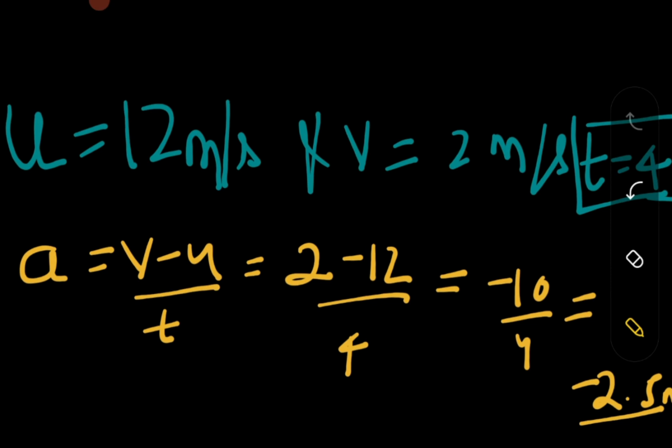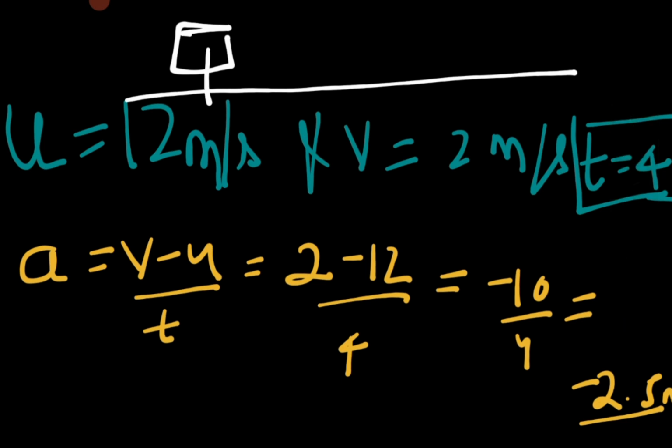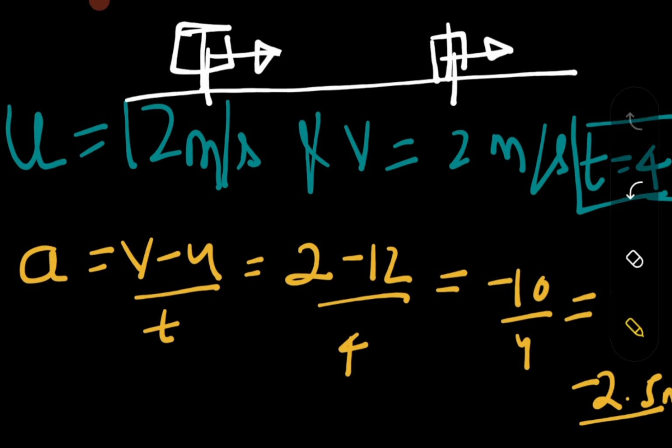Now be very careful over there, because that particular number is in the negative direction, which eventually means that this box kept at that point is moving with a velocity of 12, which means it is moving faster. After some point of time, it is going to be slower, that is, with 2 meter per second. So this time frame is going to be constant.